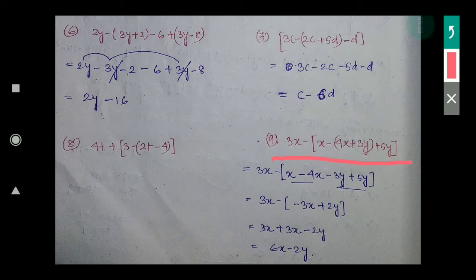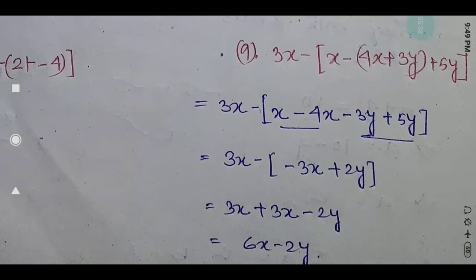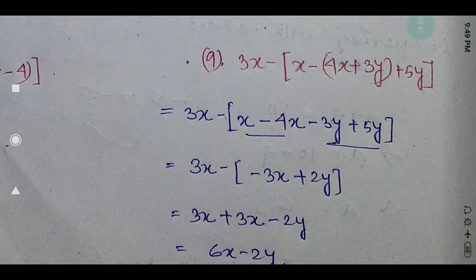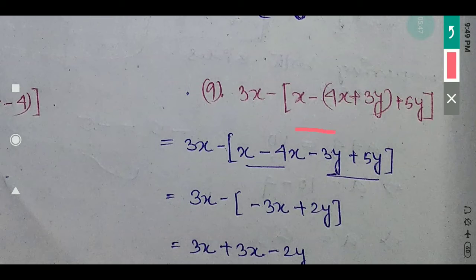3x minus a bracket is given, a third bracket. So you observe the terms first clearly. Here it is given 3x minus the bracket x minus 4x plus 3y, bracket, plus 5y. This one is your first bracket, that means this term you have to do first. So 3x as it is I will write, minus this bracket as it is, the third bracket as it is I will give.